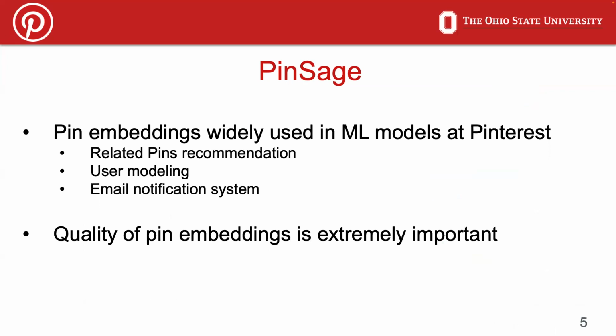Now, pin embedding is at the core of machine learning models used at Pinterest, and it's widely used in most of the systems, such as related pins recommendation, user modeling, and email notification system. Hence, the quality of pin embedding is extremely important for Pinterest, as improving the quality of pin embedding would in turn improve the performance of systems that rely on pin embedding.